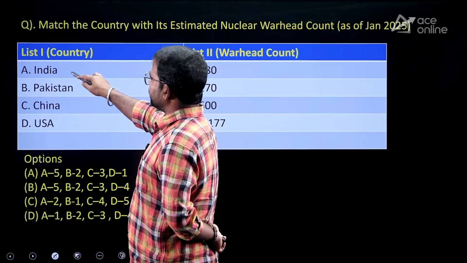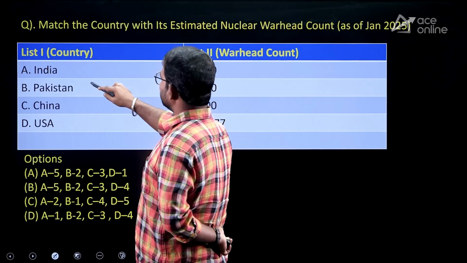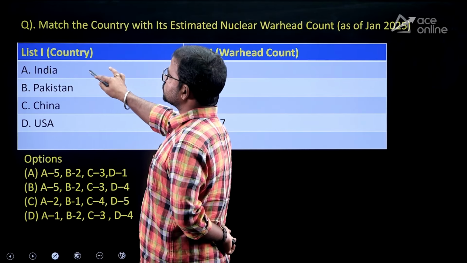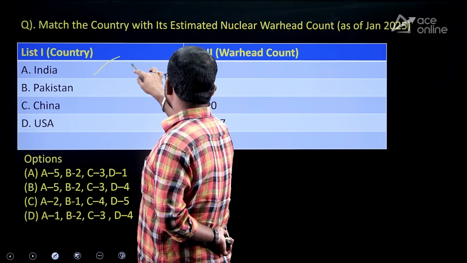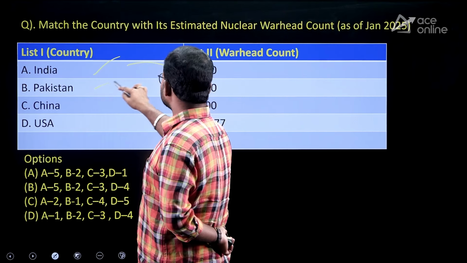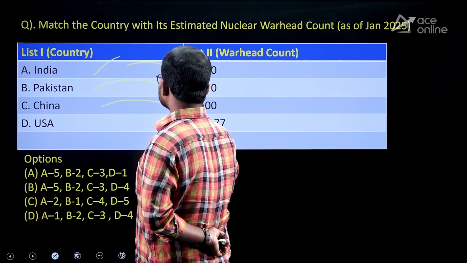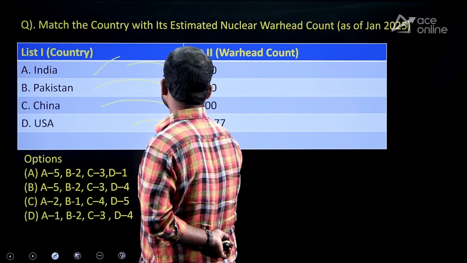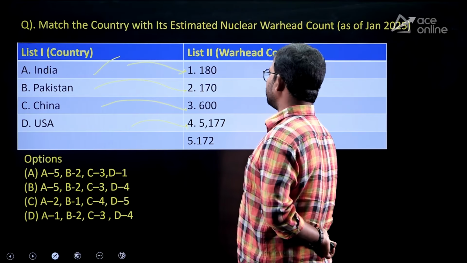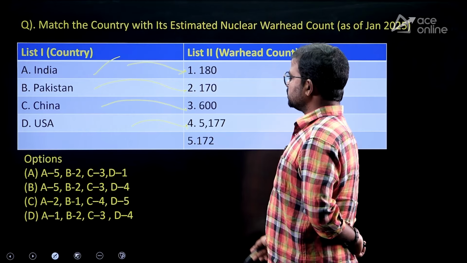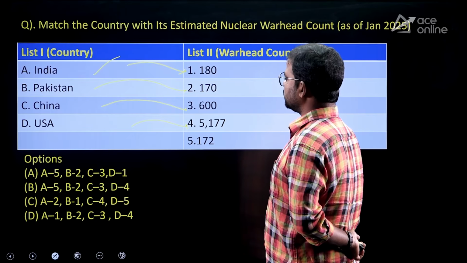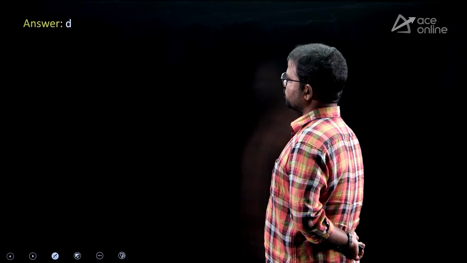Next, match the following countries based on their warhead counts. According to the SIPRI report 2025, this data has been given. India has 180 nuclear weapons. Pakistan has 170. China has 600. America has 5,177. So these are the correct matches here, guys. So 1, 2, 3, 4. Option D is the correct one.